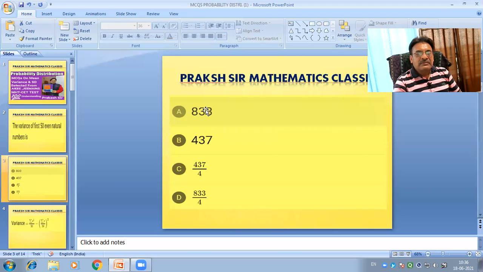So this is the solution of the first multiple choice question on probability distributions. This is one very important multiple choice question.